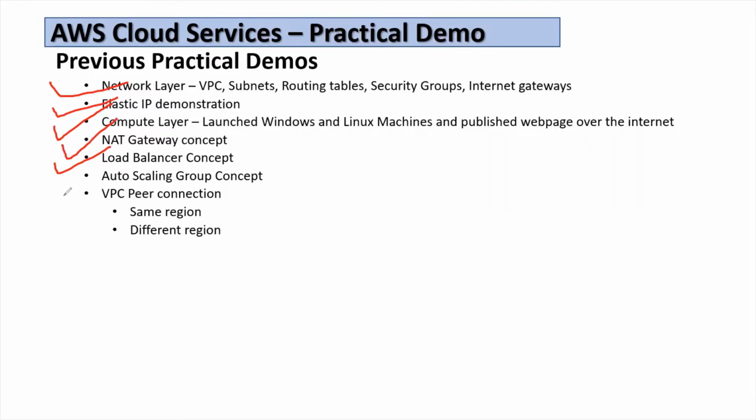In this video, I'll work on VPC peering connection in the same region and different regions. So let's move forward and create this concept on the AWS console.